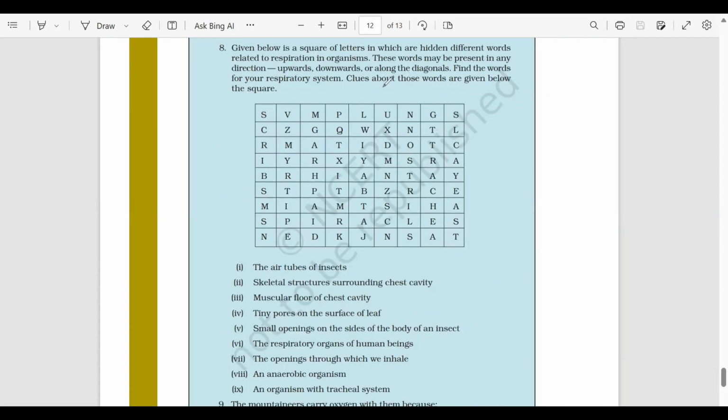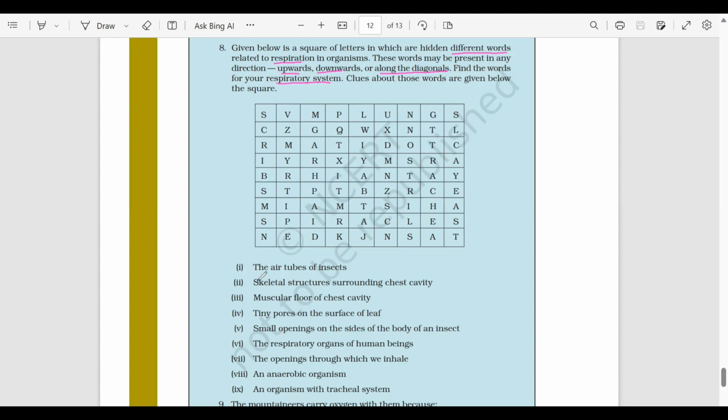Now, let us solve question number 8. Given below is a square of letters in which are hidden different words related to respiration and organisms. Now, these words may be present in any direction. It can be upwards, downwards, or along the diagonals. Find the words from your respiratory system. Clues about those words are given below the square. So we are going to solve this crossword. It's going to be very interesting.